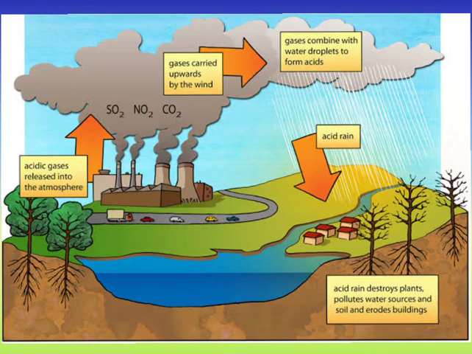These acids come down with rain and damage plants, buildings and also the soil. So such rain is called as acid rain. And air pollution also causes certain diseases to the human beings. It causes certain respiratory disorders and also damages the lungs. So this is about air pollution.